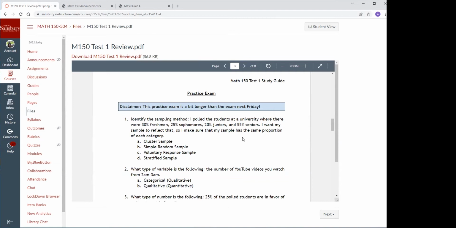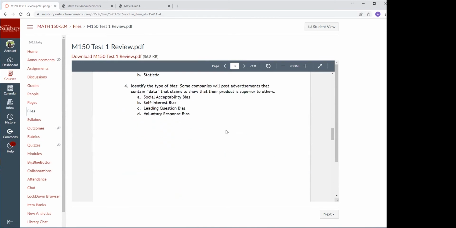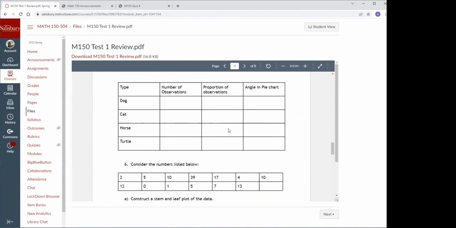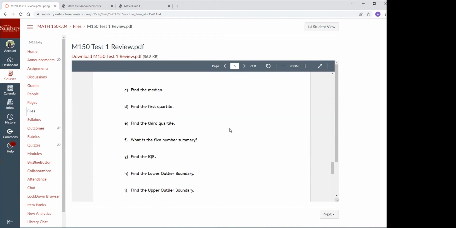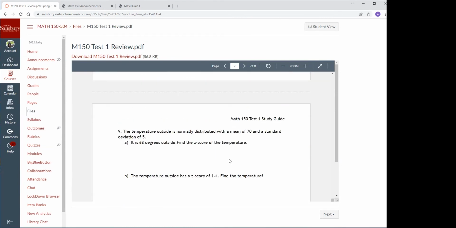Just a little disclaimer, the practice test is a little bit longer than the exam next Friday, so don't freak out if there's too much stuff on it. It's just for you to practice. I'll give you some time to take it maybe over the weekend, and I'll post the answers on my classes by Tuesday or Wednesday, so you can check your answers and make sure you're on the right track.